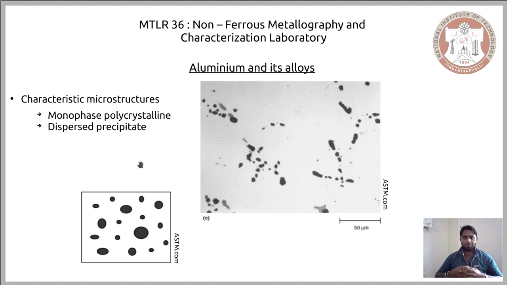Here you have a definite compound that precipitates out of the aluminium matrix, and this is one of the characteristic microstructures that you would see in the aluminium alloys. And as you can see here, these precipitates are dispersed over the matrix, and they are not confined to a specific region. If you have a polycrystalline dispersed precipitate microstructure, it means that these precipitates would be found within the grains. So they are dispersed all over the matrix of the aluminium, they don't have any specific points, and they can be found within the grain.